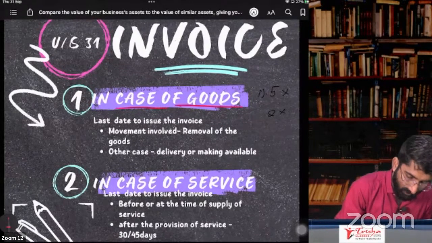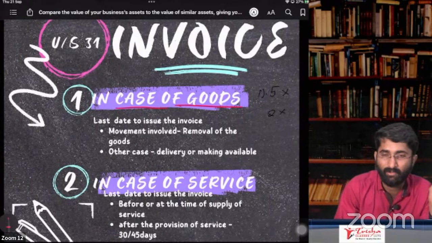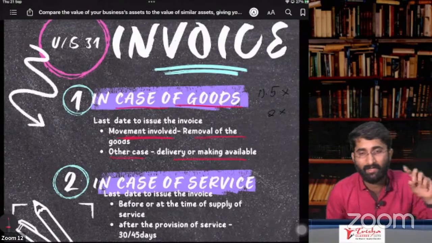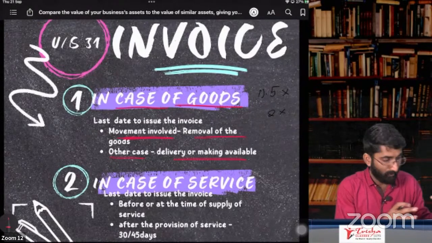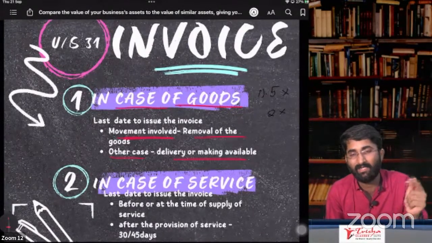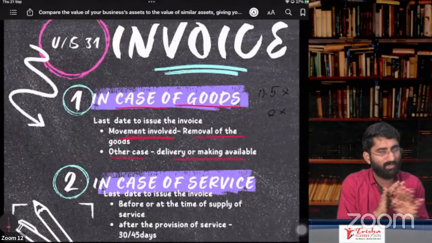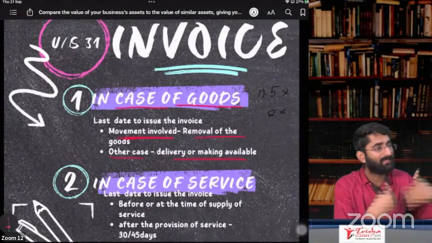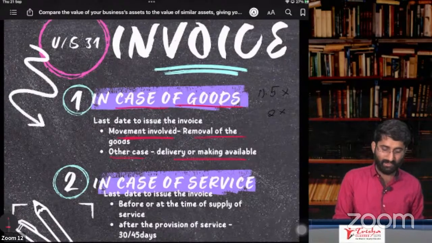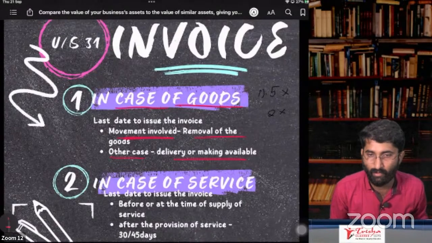In case of goods, what is the last date to issue the invoice? If there is movement involved, then removal of the goods. In other cases, delivery or making it available. If the movement is involved, then when you are removing it from the factory, that is the last date to give the invoice. If there is no movement, whenever you are making it available, that will be the date by which you have to give the invoice. That is under section 31, subsection 1.